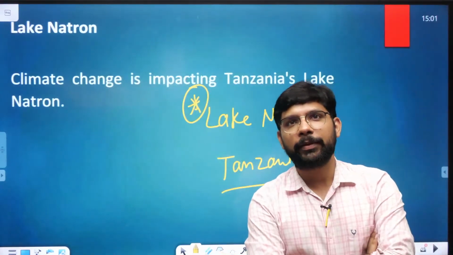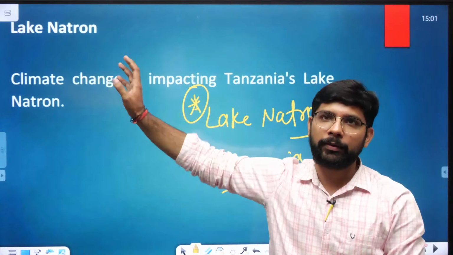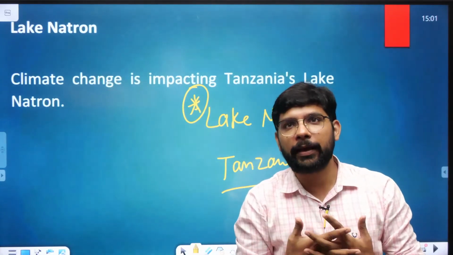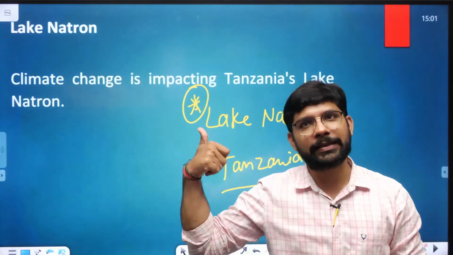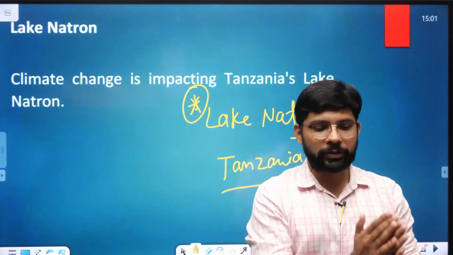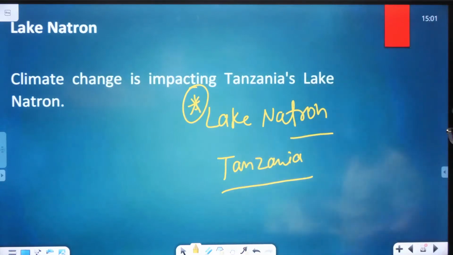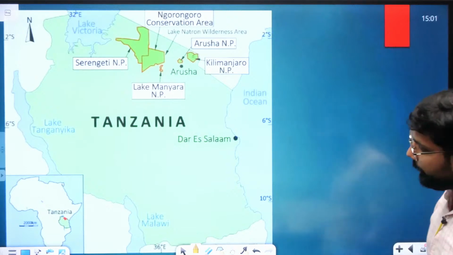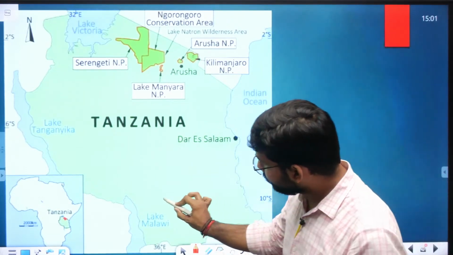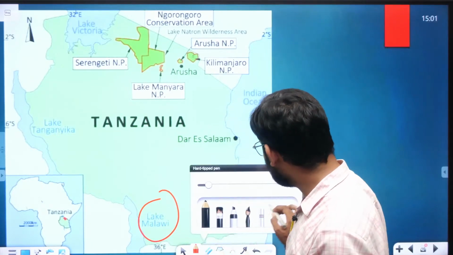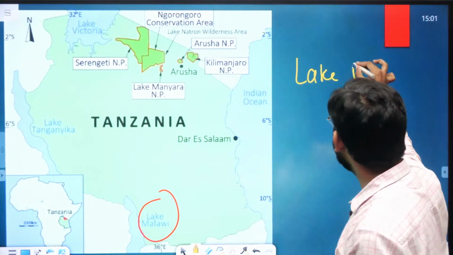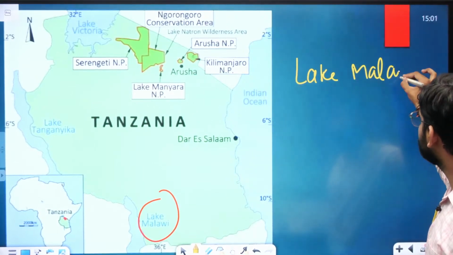Now you have to look here also. Natron is in the news, but there are 4-5 other lakes. That's the major lakes in Tanzania. Instead of asking about Natron, they can move to another lake. They can also ask about other lakes instead of Natron. So let's see what the other lakes in Tanzania are. If I'm looking here, the Lake Malawi. Write down, keep writing along with me. The Lake Malawi.